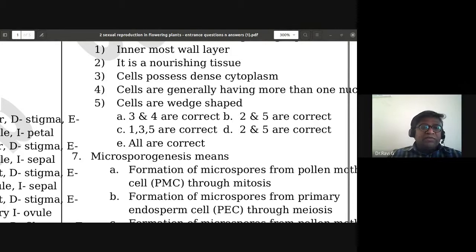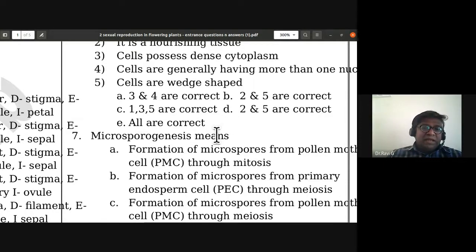Anyone would like to answer for this? See, all these are correct. Innermost wall layer is correct. It is a nourishing tissue is correct. Cells possess dense cytoplasm, that is also a correct statement. Cells are generally having more than one nucleus, that is also correct. Cells are wedge shaped. So all these options are correct.